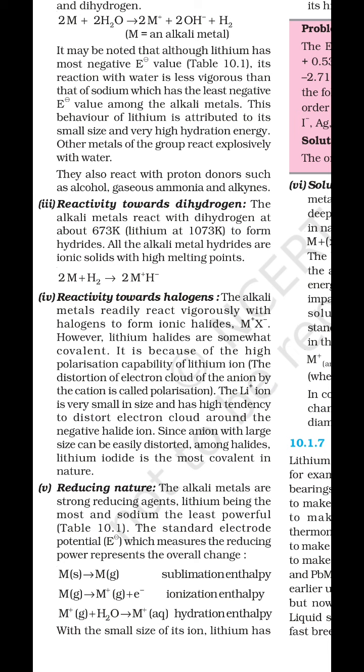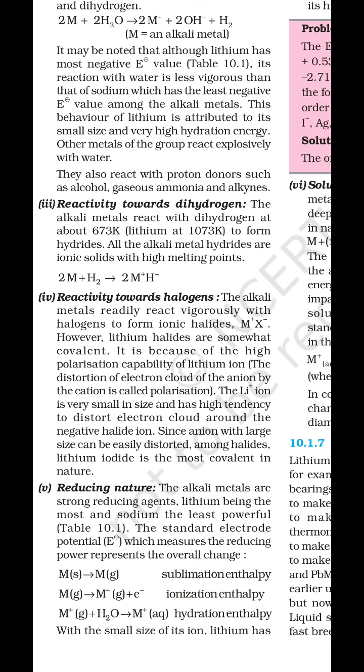So lithium is covalent in nature due to its high polarizing power, due to its high polarization because of the small size of the cation. And in the case of halogens, we have four halogens: fluorine, chlorine, bromine and iodine.